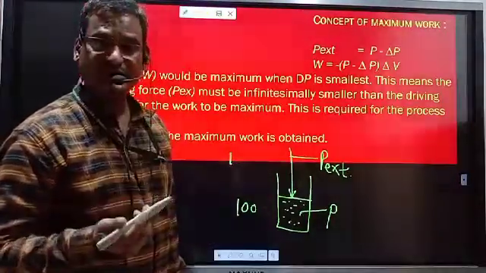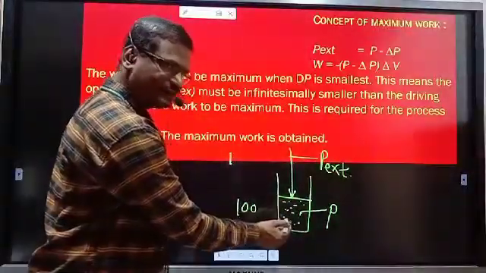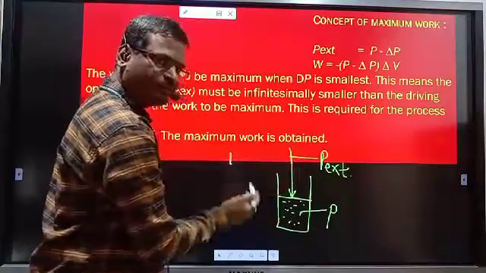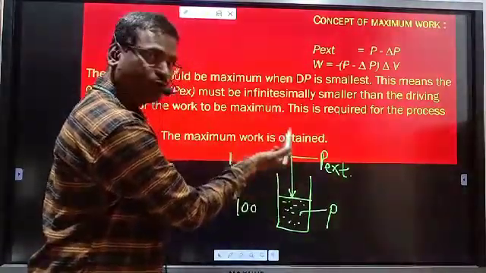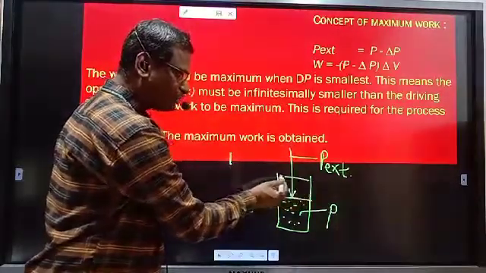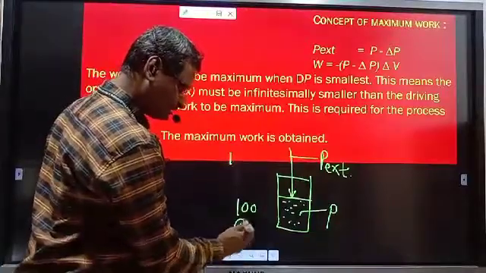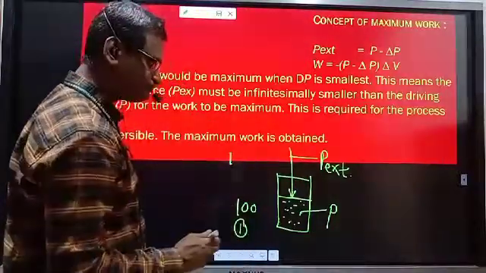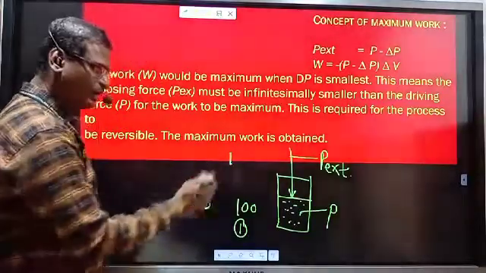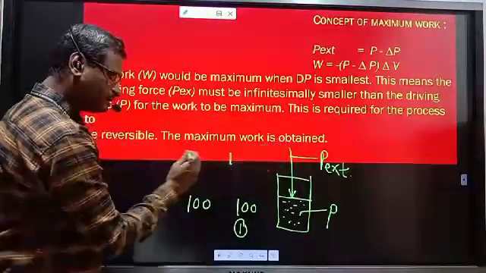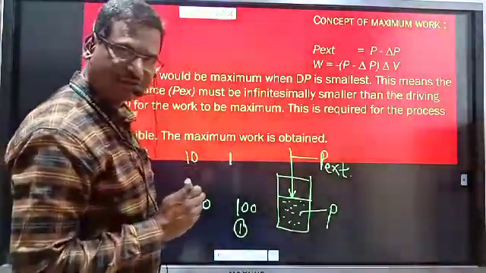which process is this? It is expansion, because the pressure of the gas is greater than the applied external pressure. Gas molecules move out, the piston moves out, the level goes up. It is the process of expansion. Secondly, if we consider the pressure of the gas 100 and the pressure of the piston 10, is it expansion or compression?